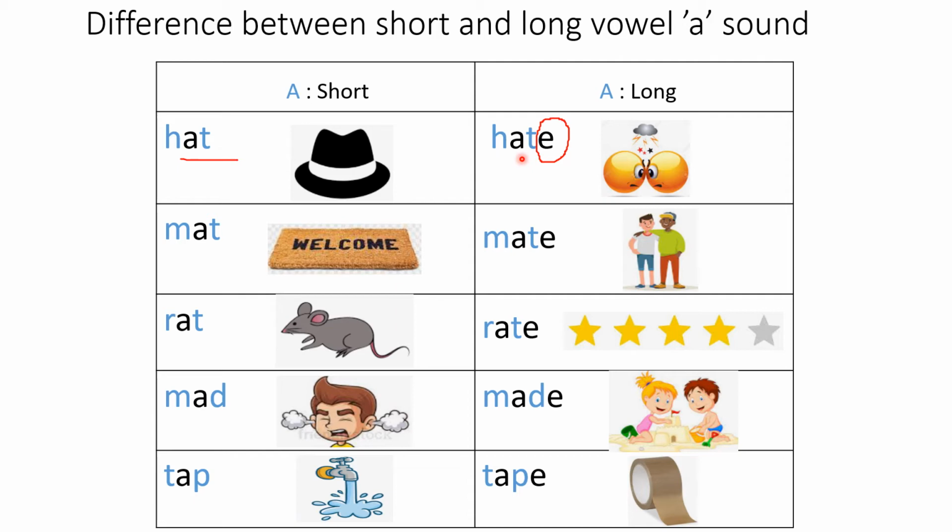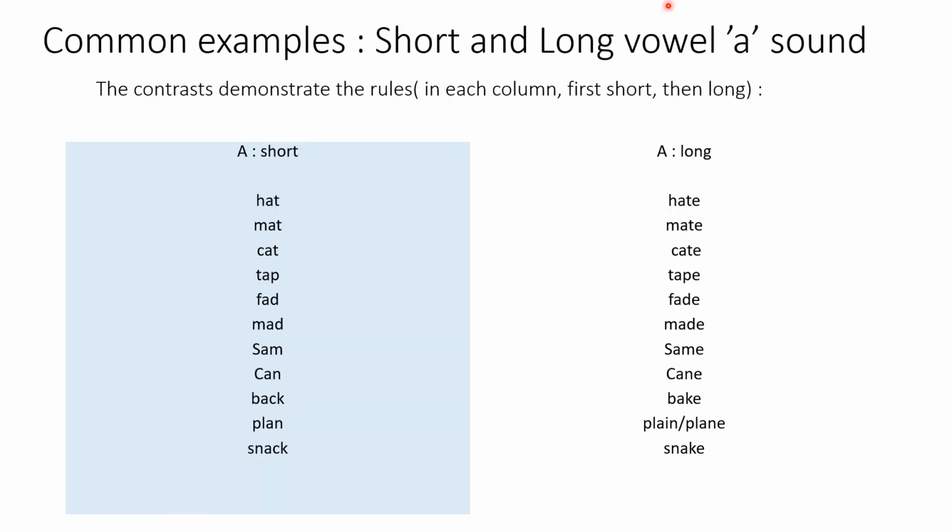But here it will be like you read A, hate. Do you see the difference? Hat, hate, mat, mate. A, you are reading as if you are reading A. Rat, rate, you rate something. Mad, made, tap, tape. So there are some more examples which you can practice with the children.